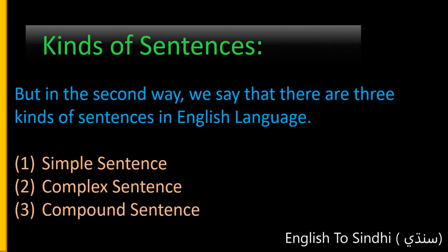Now let's talk about the second way. We say that there are 3 kinds of sentences in English language: simple sentence, complex sentence, compound sentence. I also deferred this type for a couple of lectures, as I wanted to discuss a couple of things such as phrase and clause. Now that you know about the term clause, it is easier for us to understand these 3 types.